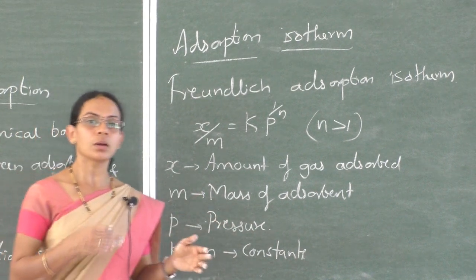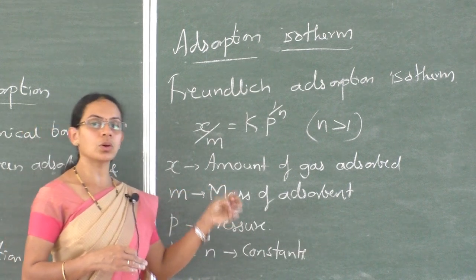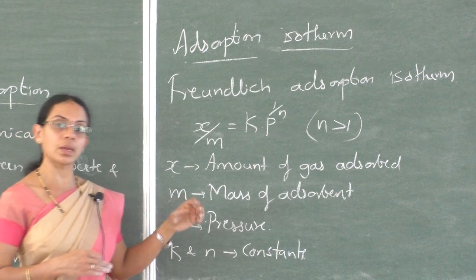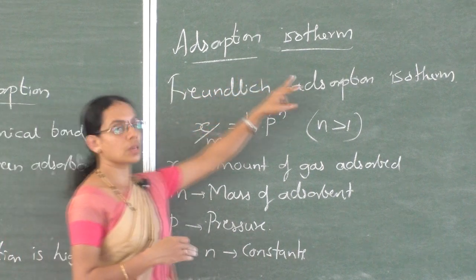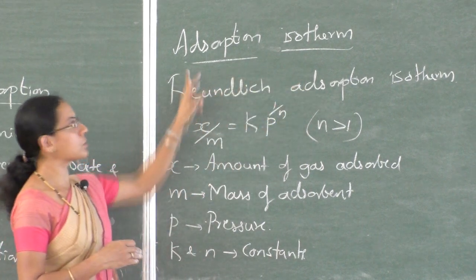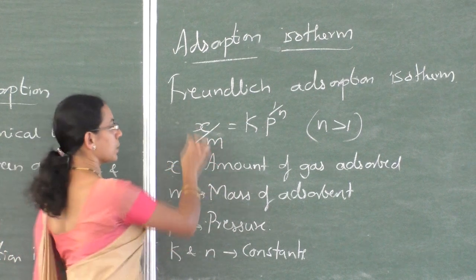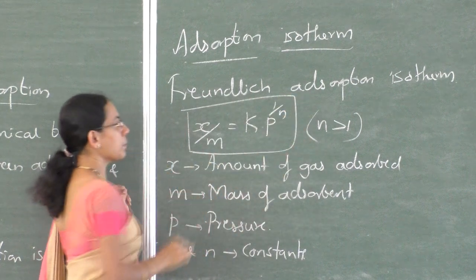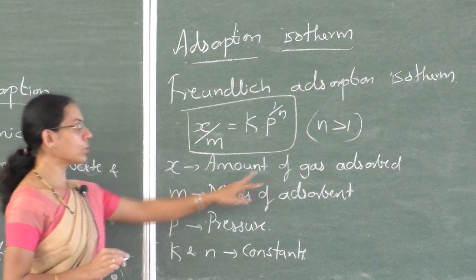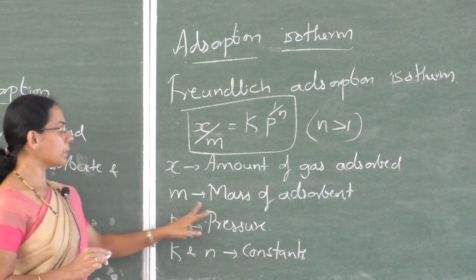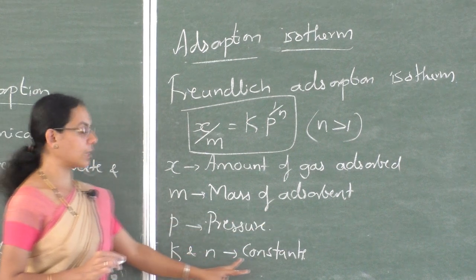By either increasing or decreasing the pressure, how the amount of gas adsorbed on the adsorbent varies at constant temperature is studied using the isotherm, that is a curve. So the Freundlich adsorption isotherm is explained by the expression x by m is equal to k into p to the power 1 over n, where x is the amount of gas adsorbed, m is the mass of adsorbent, p is pressure, and k and n are constants.